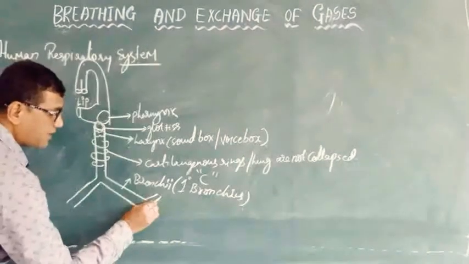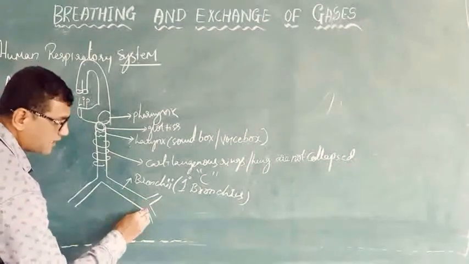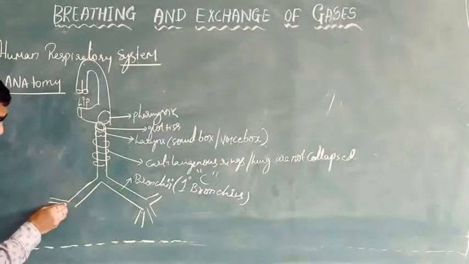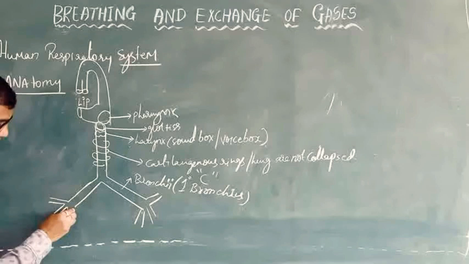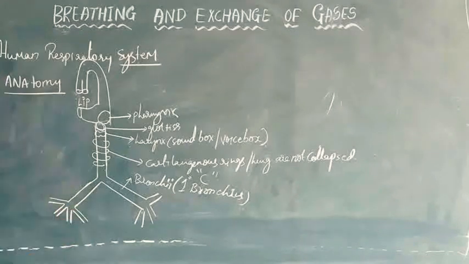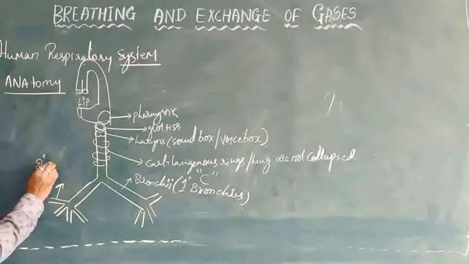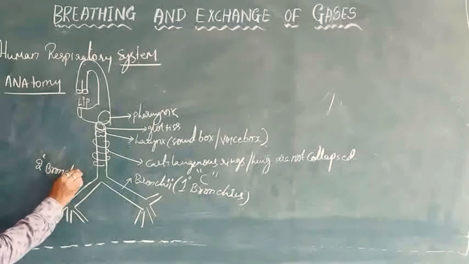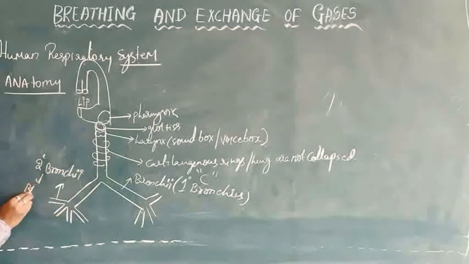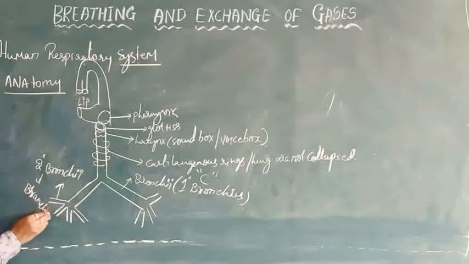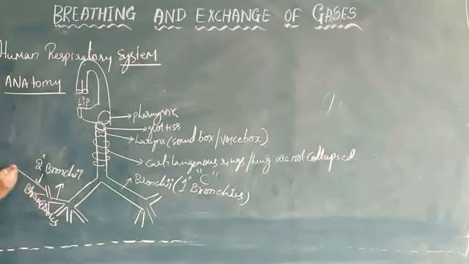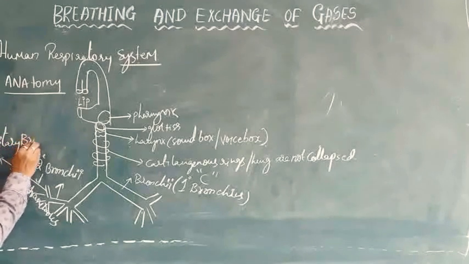These further divide into the secondary bronchi in the lung, also called bronchioles. These are further divided into tertiary bronchi,